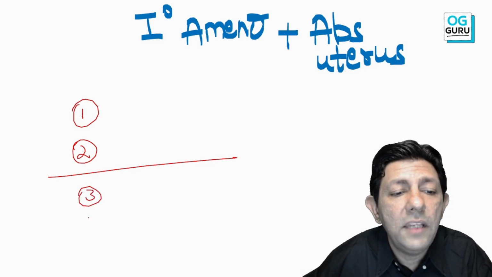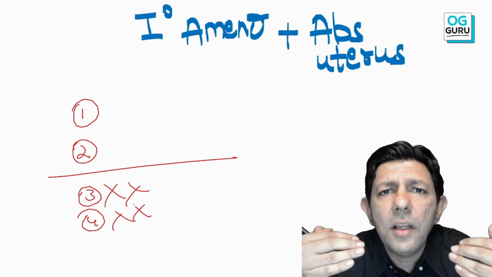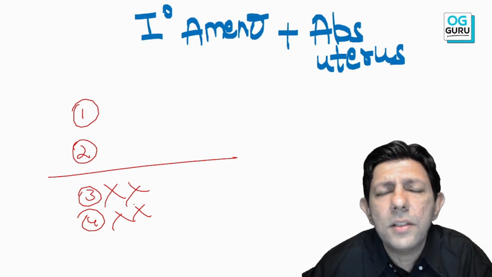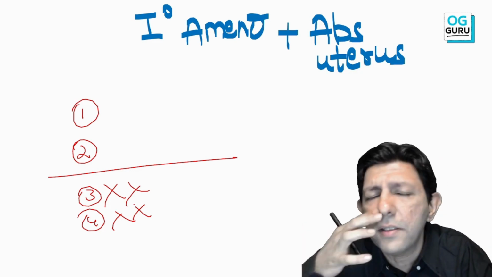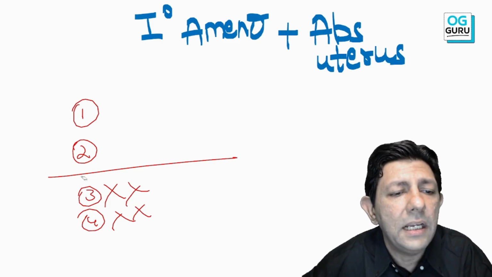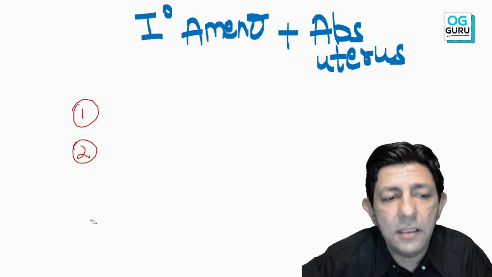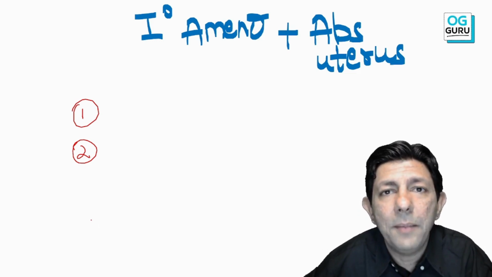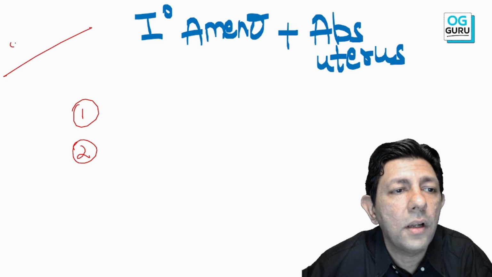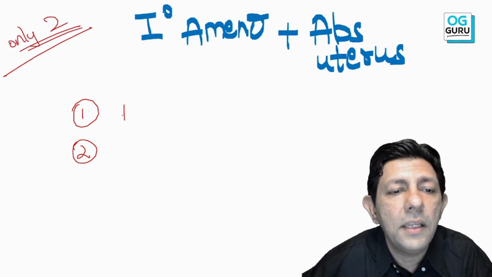You will not even look at option 3, option 4. Whatever may be the syndrome name, Turner syndrome, Kallmann syndrome, Klinefelter, whatever any name of the syndrome may come, it is not possible to have any other thing other than these two. I repeat, primary amenorrhea, absent uterus, whole of gynac, only two possibilities.